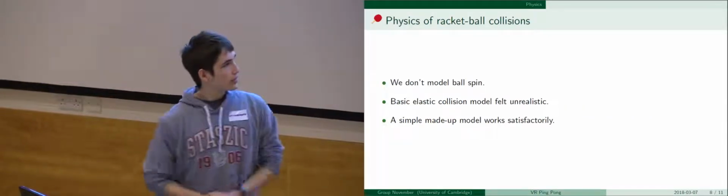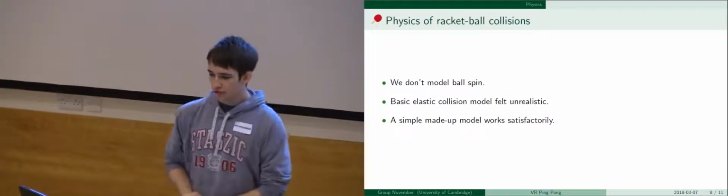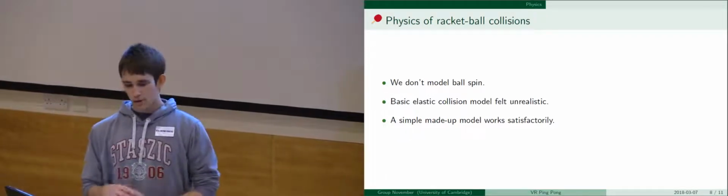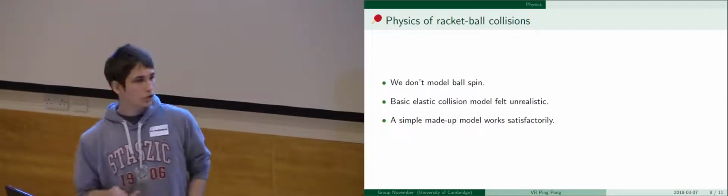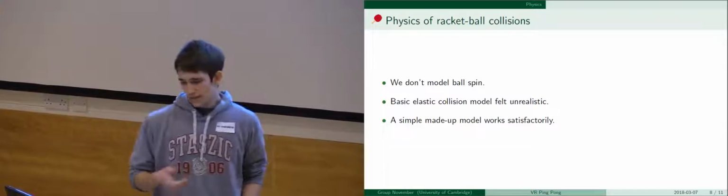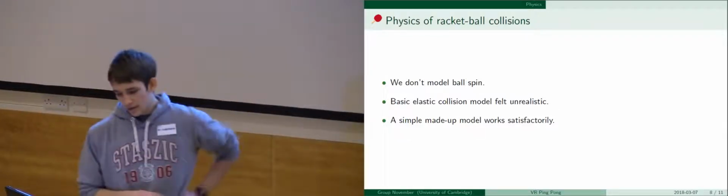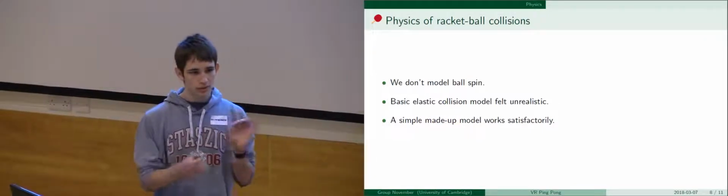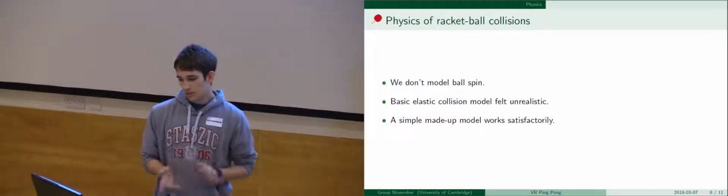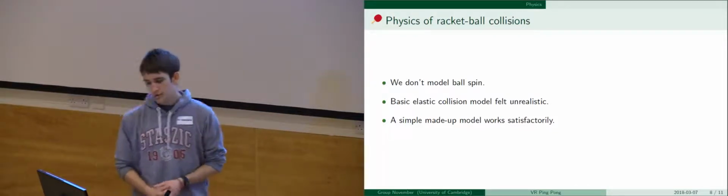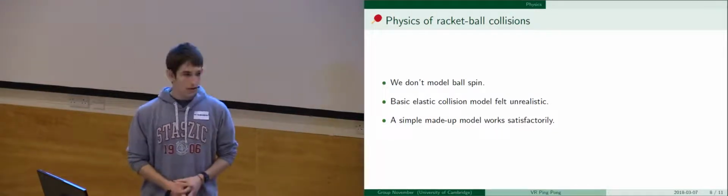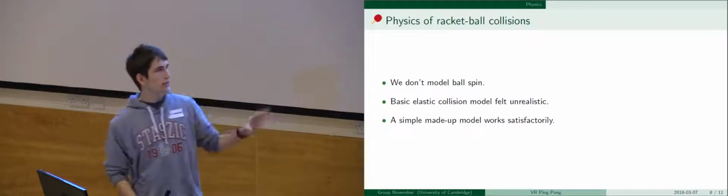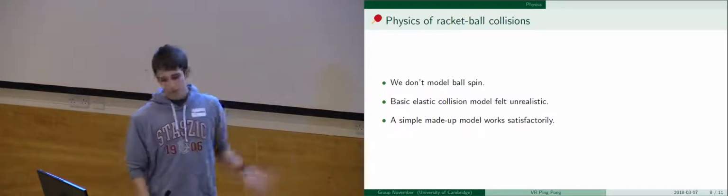Another place in which we gave up on some realism to achieve our goal was the physics of racket-ball collisions. So we decided not to model the ball spin to save some time and complexity. However, this meant that the basic elastic collision model between the ball and the racket didn't work well. It didn't feel realistic. So we settled for a simple made-up model, which we found worked well enough, where we simply give the ball the velocity of the racket plus some extra term for the normal vector.